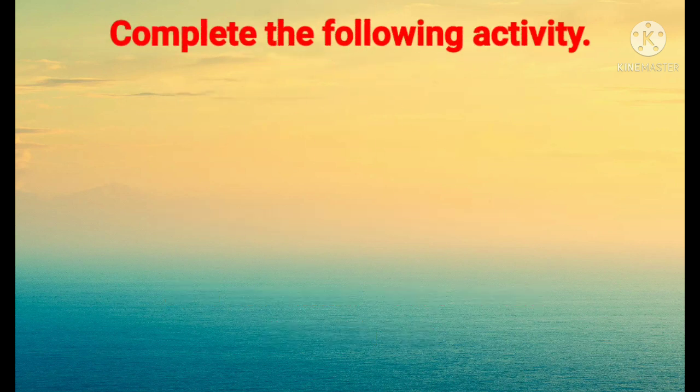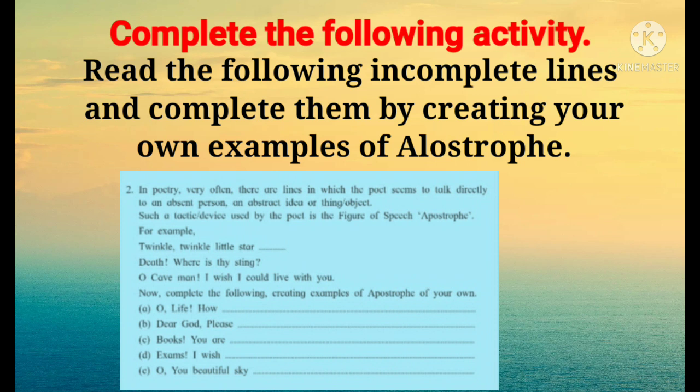Now, friends, you have an activity. Read the following incomplete lines and complete them, creating an example of apostrophe of your own. So, this is your creativity. You will complete any one of these or all these and write in the comment box.